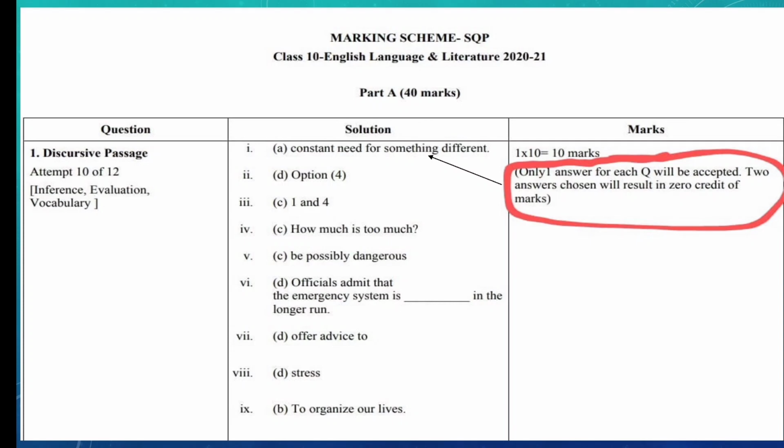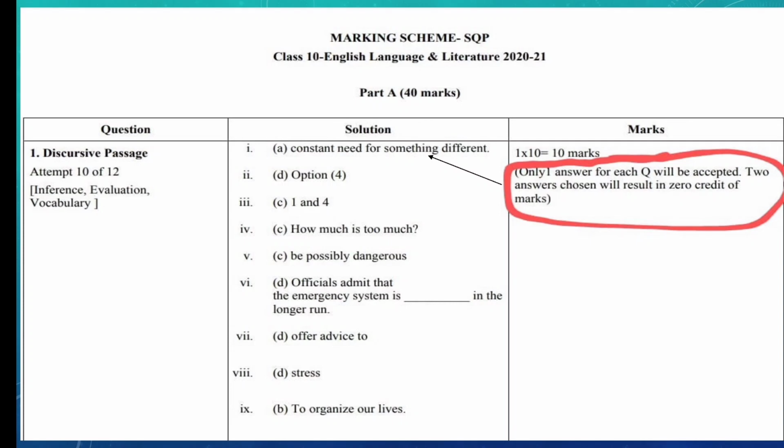So now one more important thing that I want to tell you, you can see I have displayed the marking scheme provided by CBSE. Under discursive passage, they have given one important thing, that is children are supposed to select only one answer from the 4 options that you are getting for each question, and it's strictly written only one answer for the question will be accepted. 2 answers chosen will result in 0 credit of marks.